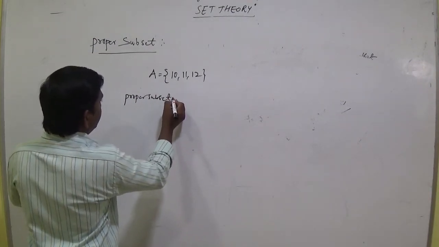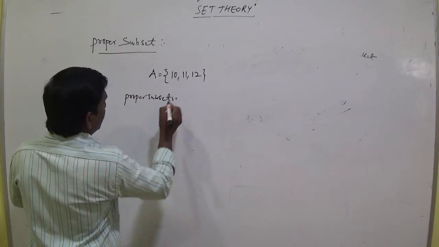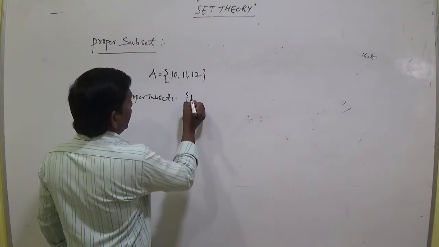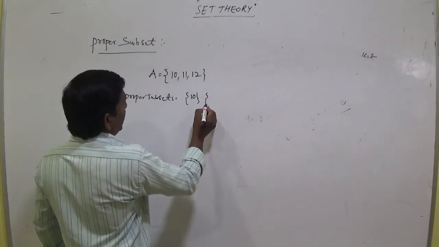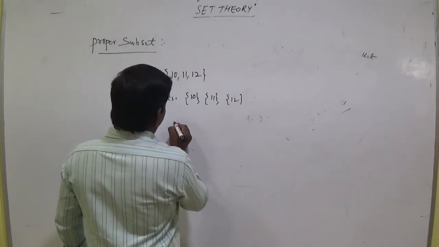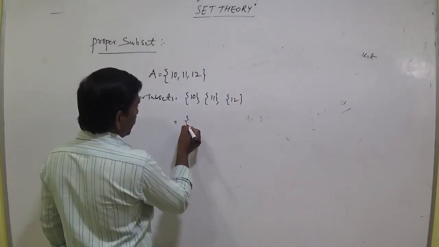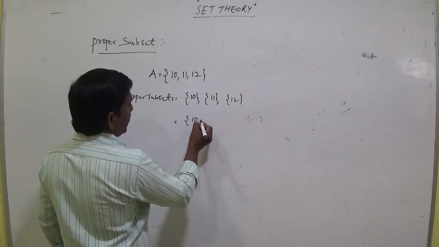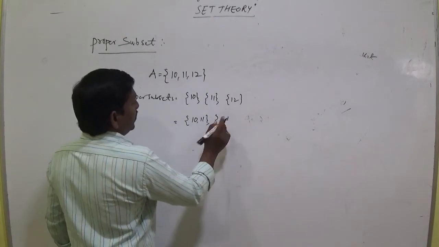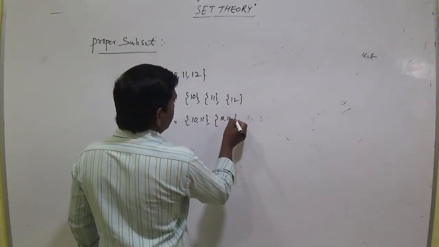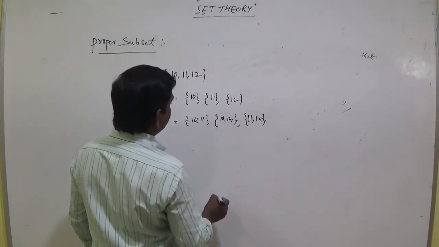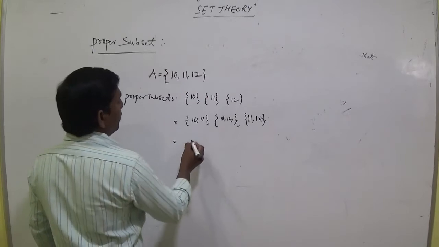Proper subsets. Set of 10, 11, 12, and {10}, {11}, {10, 11}, {10, 12}, {11, 12}, and {5}.